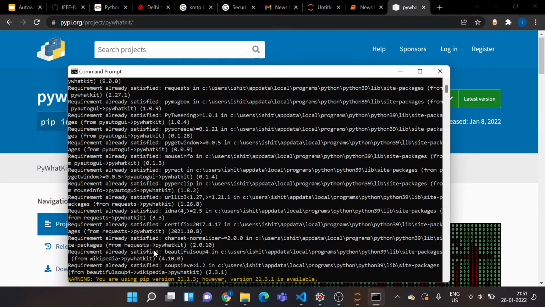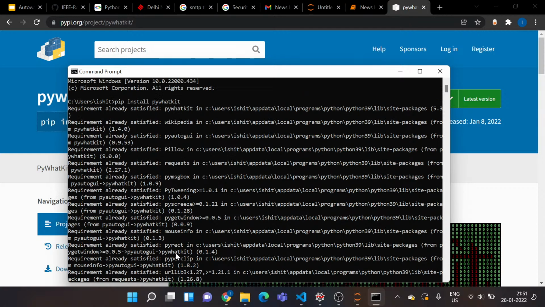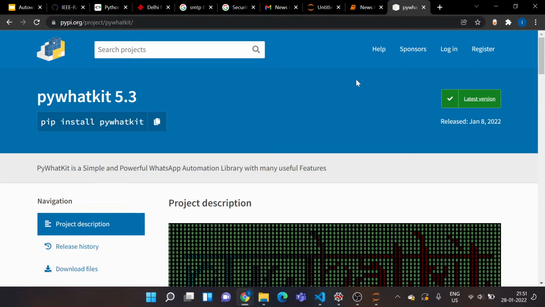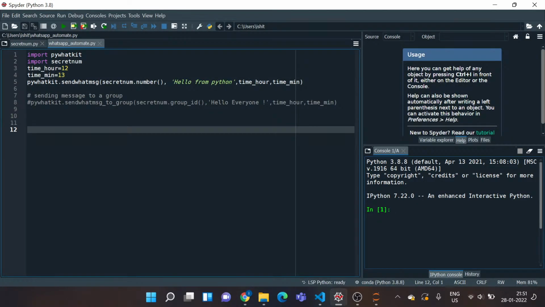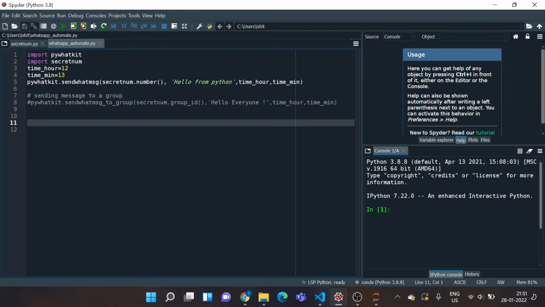Yeah, so for me the requirement is already satisfied, so for you it might take 1 or 2 minutes. Again, wait. As I've installed my library, the next thing I want to do is execute my code. For the purpose of executing this script, I would be using Spyder instead of VS Code.